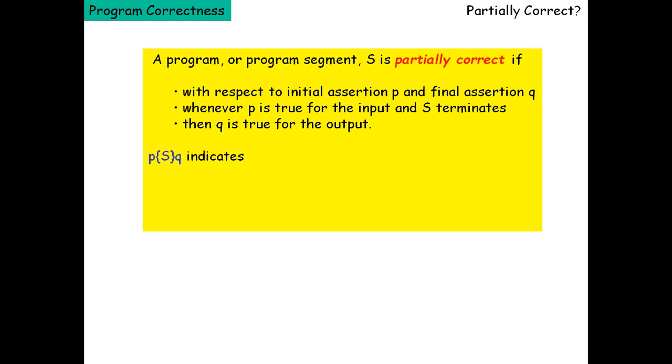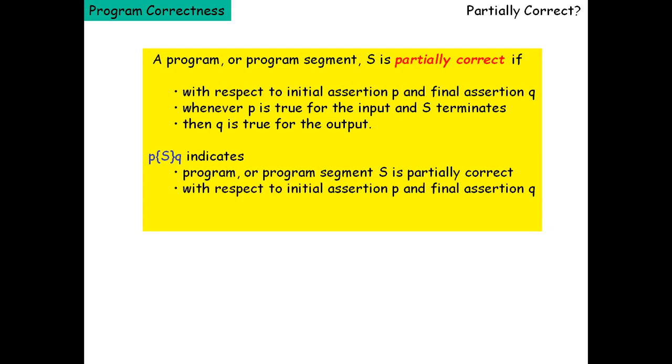It will be written like this: P S Q indicates that a program or program segment S is partially correct with respect to initial assertion P and final assertion Q. This is also called a Hoare triple.